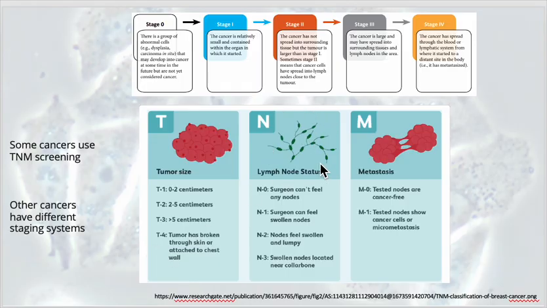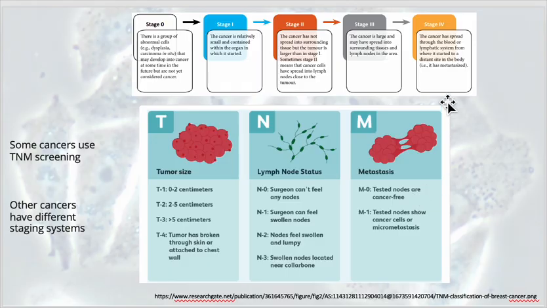Lymph node status, swelling of lymph nodes, so lymph nodes feeling swollen or lumpy, can be a sign that there is some cancer there, status showing that the lymph node is inflamed or enlarged, and metastasis, right? So whether the lymph nodes in the surrounding area are cancer-free or not.